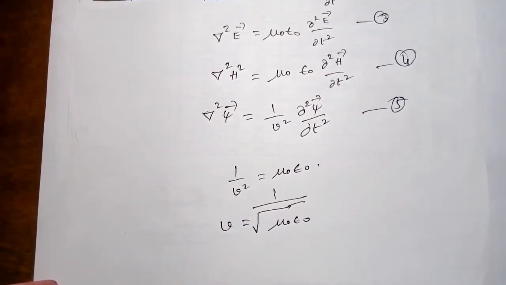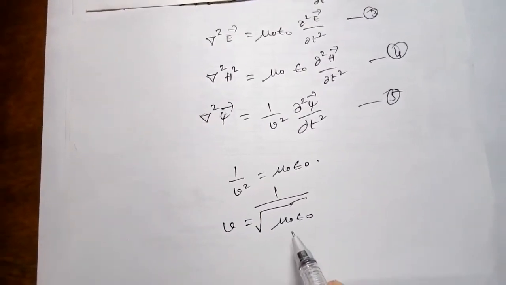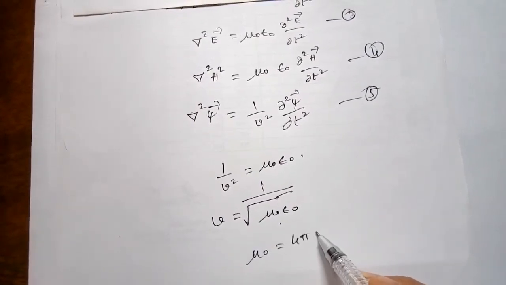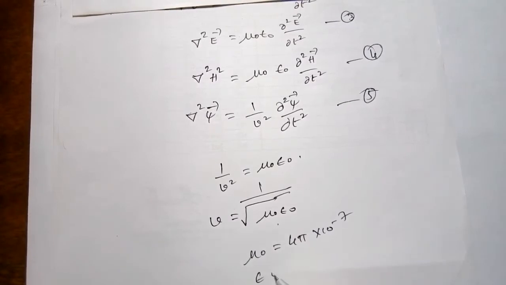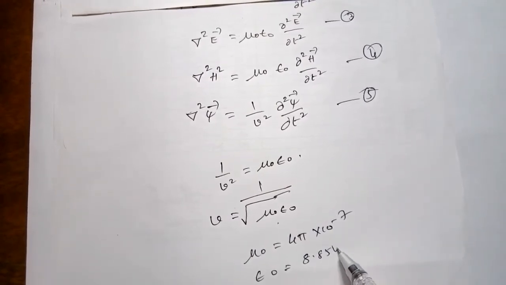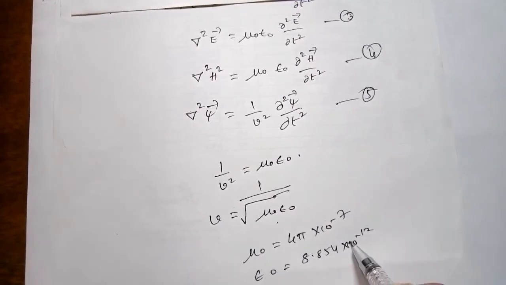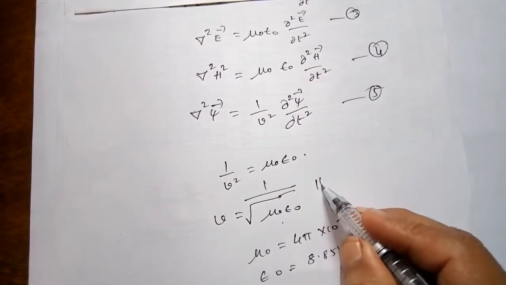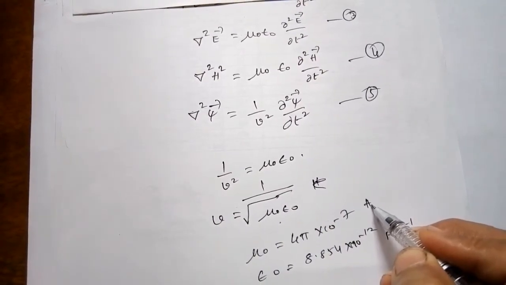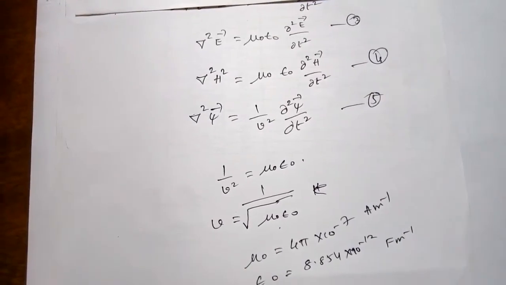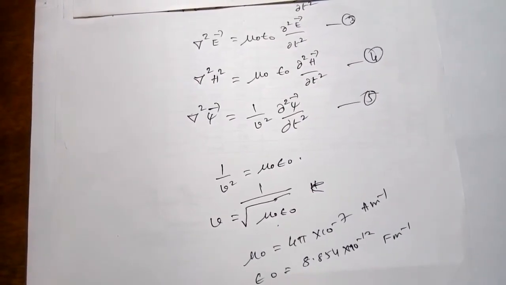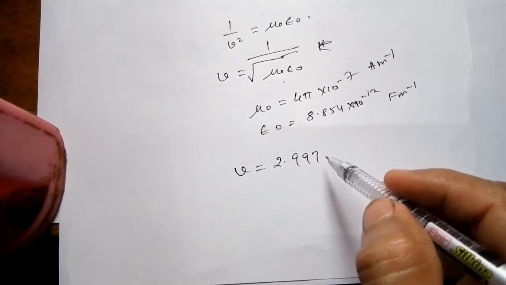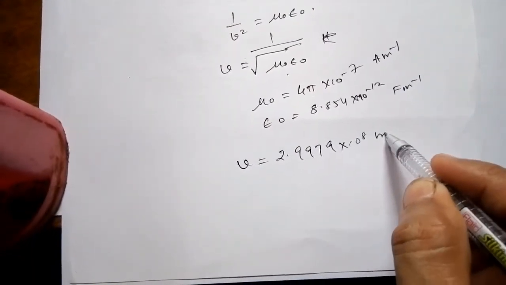Of course, if you substitute the values of mu naught and epsilon naught, that is mu naught is equal to 4 pi into 10 to the power minus 7 Henry per meter, and epsilon naught is equal to 8.854 into 10 to the power minus 12 Farad per meter, and calculate, we will get v is equal to 2.9979 into 10 to the power 8 meter per second.